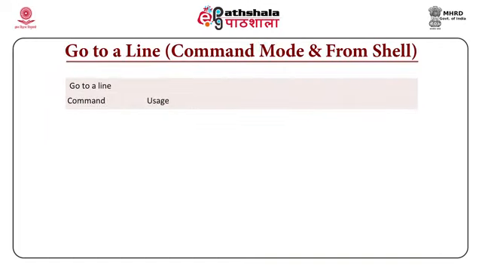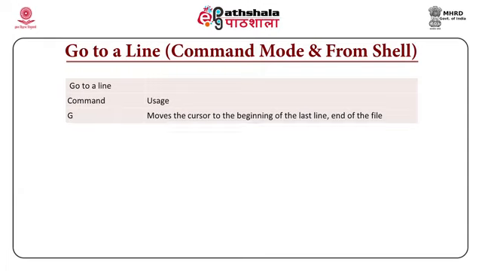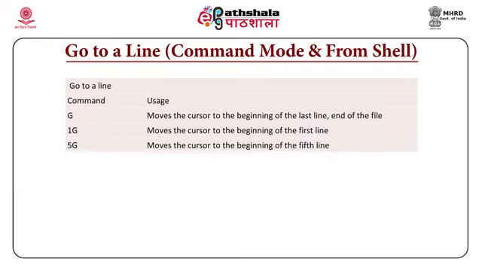Now, if you want to jump to a line, we say go to a line. Capital G is used to go to a particular line. So, when you say 5G, the cursor will go to the fifth line. When you say $G, the cursor moves to the last line of the file, and simply capital G moves the cursor to the beginning of the last line, that is, the end of the file.